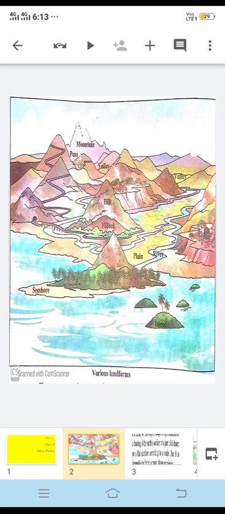We can see the plateaus are there. Plateaus, we can say, their height is again reduced as compared to mountains. They are quite flat. On these areas people can live, like we have plateaus like the Deccan Plateau, which is seen in Maharashtra.